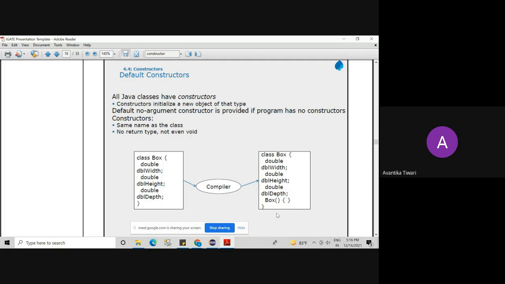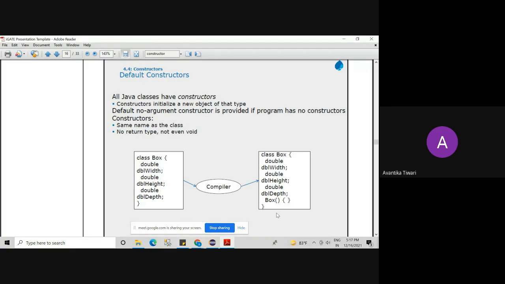So what are constructors? A constructor is a piece of code that is used for object initialization. We create an object using the new operator, but what about its initialization? We need to know how an object can be initialized. For initializing the object, we need to write some piece of code, some statements in the program. That piece of code is called a constructor.